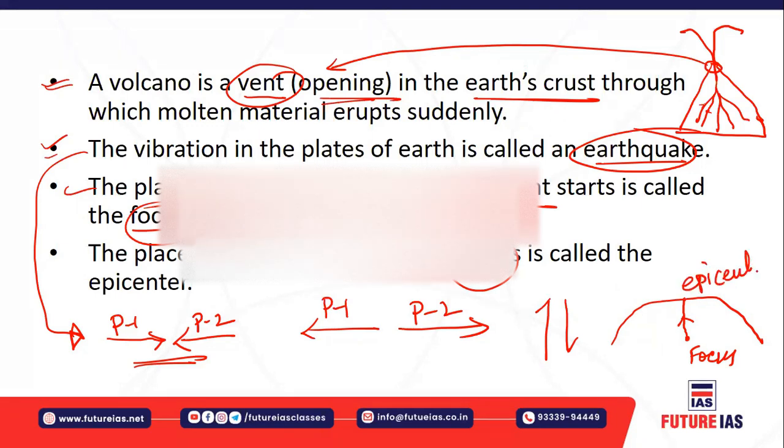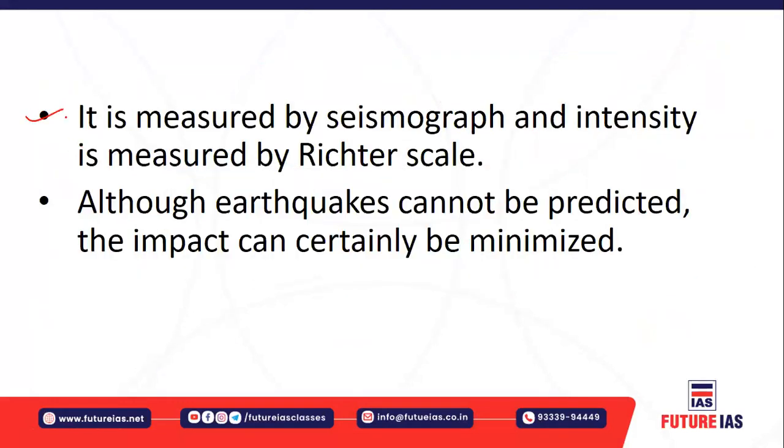The epicenter is basically a place where the earthquake waves reach the earth surface very fast. That means it lies just above the focus, right, where these waves reach the surface of the earth, and it is called the epicenter of your earthquake. And the focus is the place where the energy waves are basically released. All right. And as I told you, earthquakes you can measure by the seismograph. So the seismograph is basically an instrument which measures the earthquake, and the intensity of the earthquake you can measure by the Richter scale.